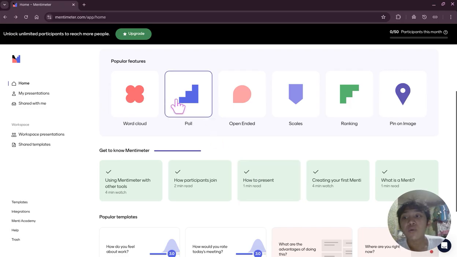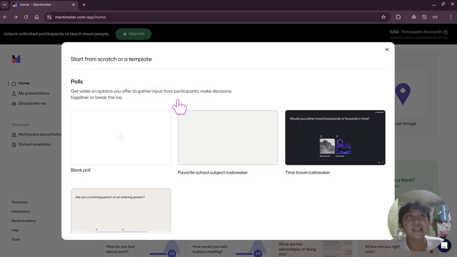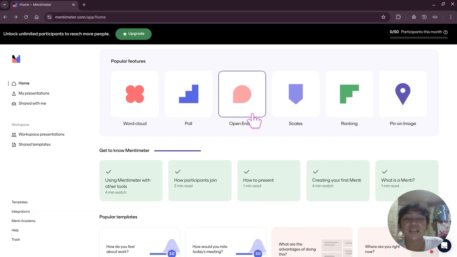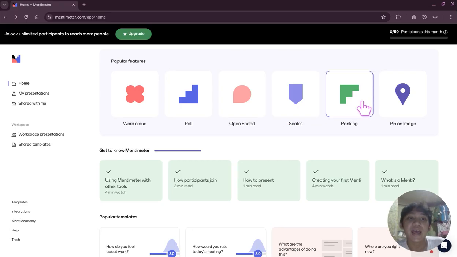Next is the poll, which is like a quick multiple choice. It is a quick method for voting, checking the room's opinion, or deciding on something together. Next is the open-ended question, letting your audience type full answers, ideas, or feedback, and you watch their opinions in real time. Next is scales, used to measure agreement, satisfaction, or levels, like rating from 1 to 10. The next is ranking, so people can rank items in order of preference. It's perfect for decision making and discussions in your presentations.